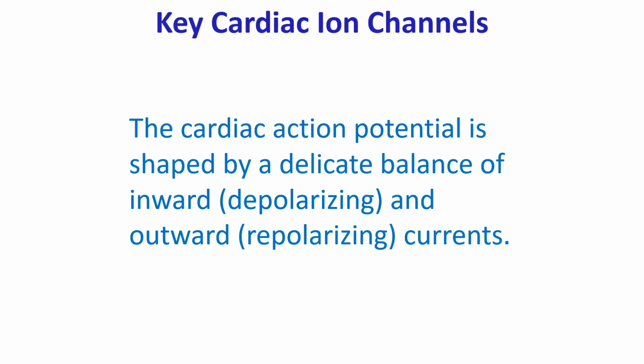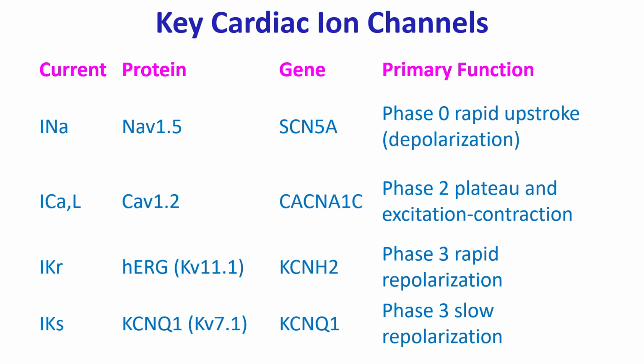The cardiac action potential is shaped by a delicate balance of inward, that is depolarizing, and outward, that is repolarizing currents. Sodium current: the protein is NaV 1.5. Gene is SCN5A. Primary function: phase 0 rapid upstroke depolarization. L-type calcium channel current: CAV 1.2. Gene is CACNA1C. Primary function: phase 2 plateau and excitation contraction coupling.